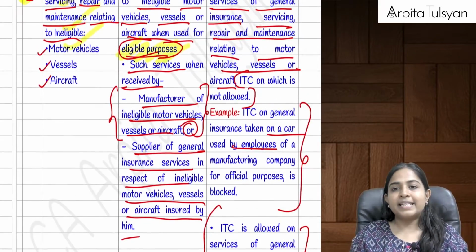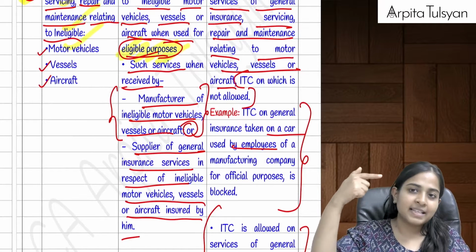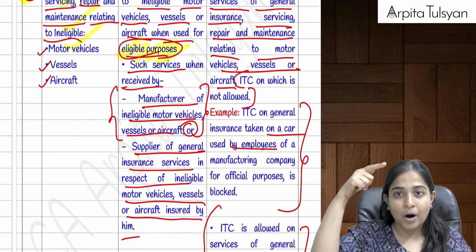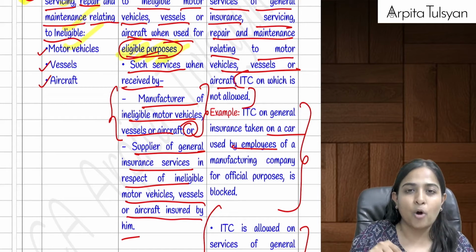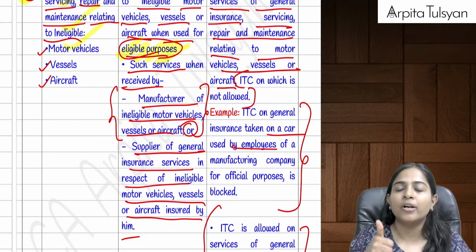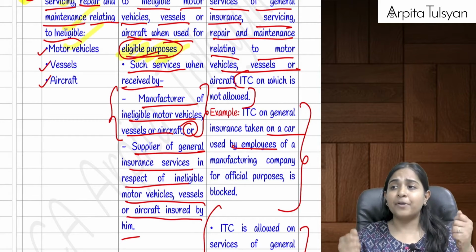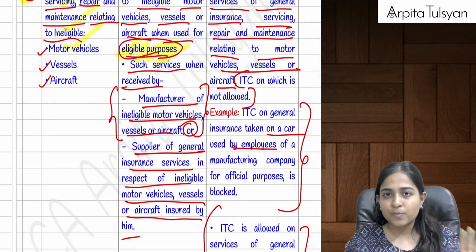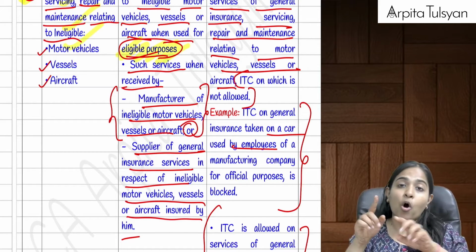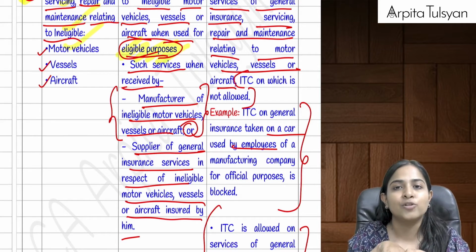Yes. So basically, if the credit on motor vehicle, aircraft or vessel was not allowed in the above 2 pointers, then the credit on its related expenses will also be blocked. That is credit on insurance, repairs, maintenance, etc. Example, I purchase a car saying that I am going to use it for my business purpose. The credit was blocked. Now on that, if I am doing any repairs and maintenance expenses, then that ITC is also disallowed.